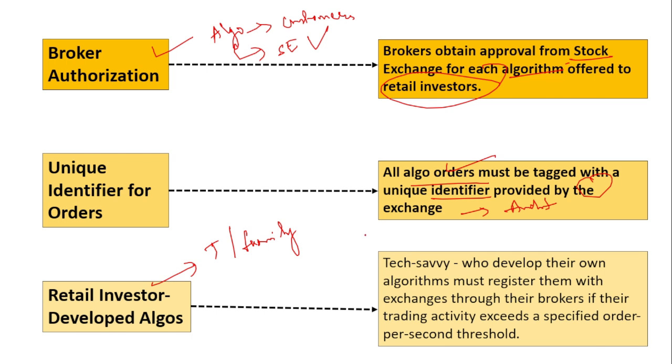Also, this has to be approved by the stock exchange if it exceeds a certain threshold. If their trading activity exceeds a specific orders-per-second threshold, then it requires approval from or registration with the stock exchange. So tech-savvy investors who develop their own algorithms must register them with the exchanges through their brokers if their trading activity exceeds a specified orders-per-second threshold. Remember this: it will be available for retail investors from August 1st, 2025, and the standard should be framed by April 1st, 2025.